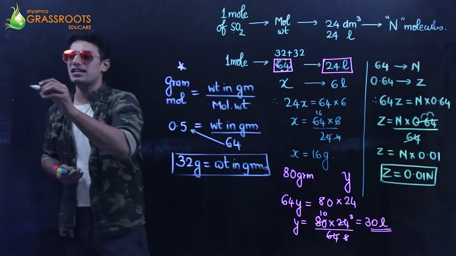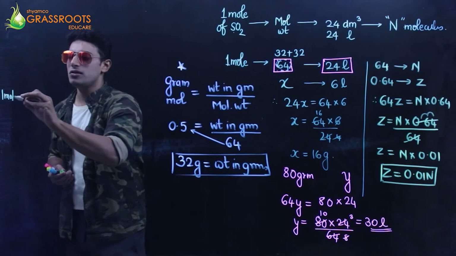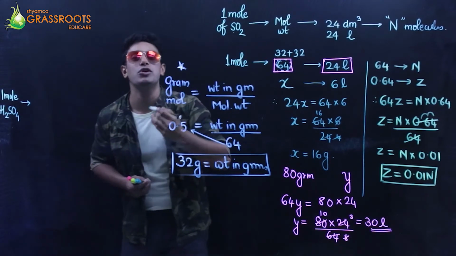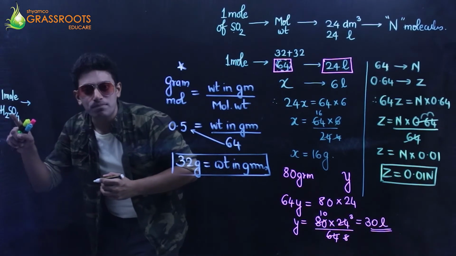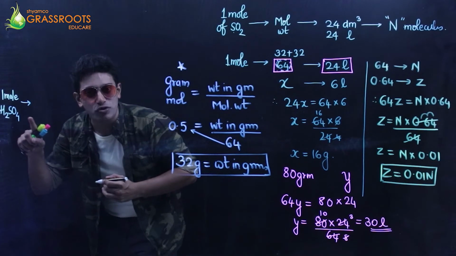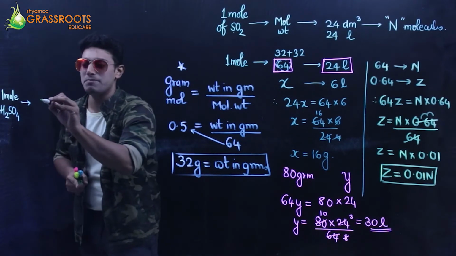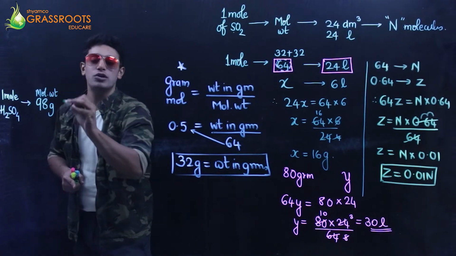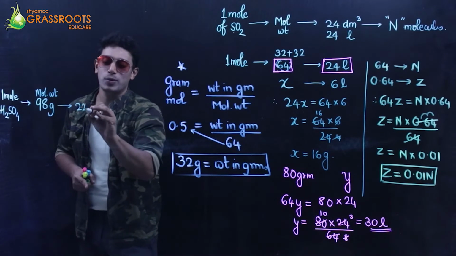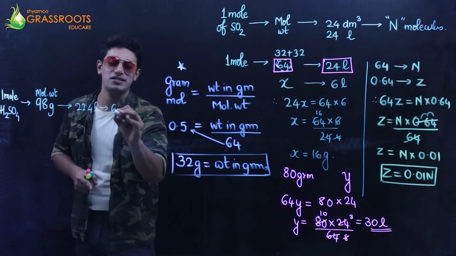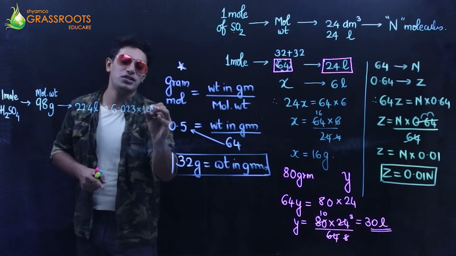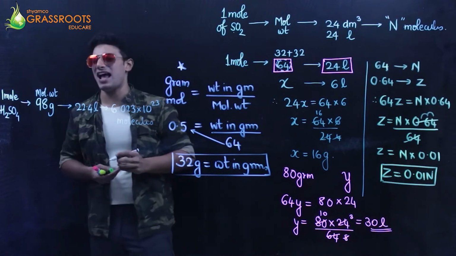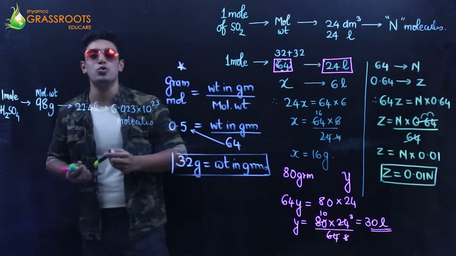That flow. I can start this way. 1 mole of H2SO4, that's sulfuric acid, occupies the molecular weight. 2 hydrogen, 32 sulfur, and 16 fours are 64 for oxygen. That makes it 98 grams, which is the molecular weight. It occupies 22.4 liters and it occupies 6.023 into 10 raised to 23 molecules. I wouldn't say atoms, sorry. We are going to talk about H2SO4.